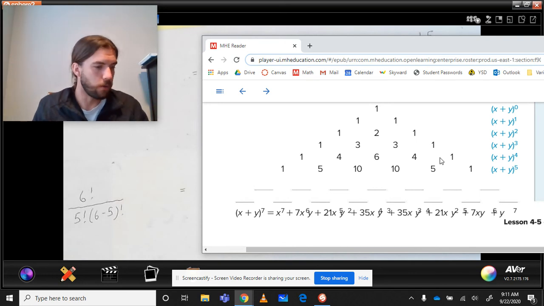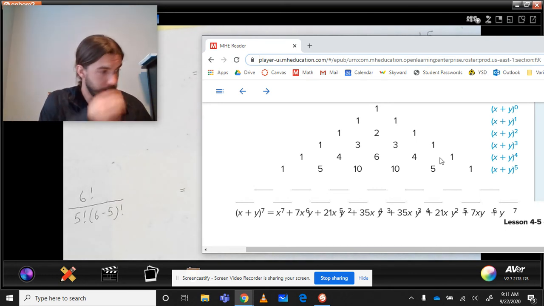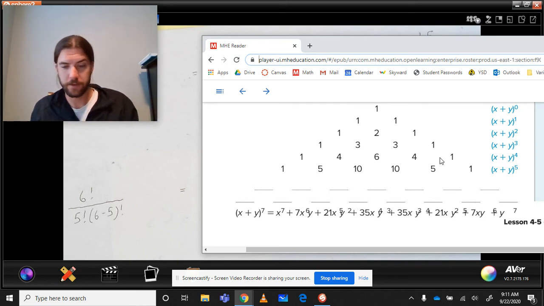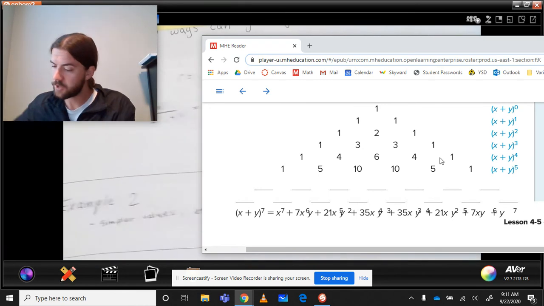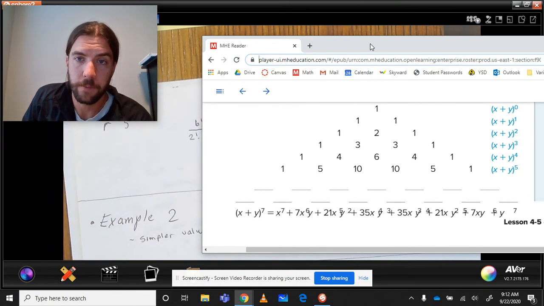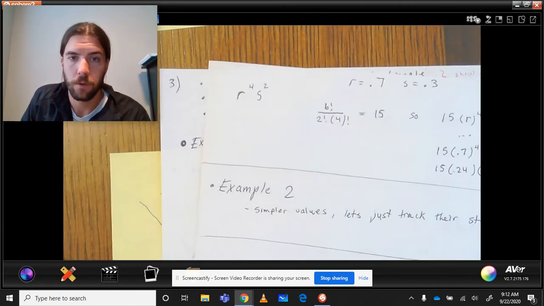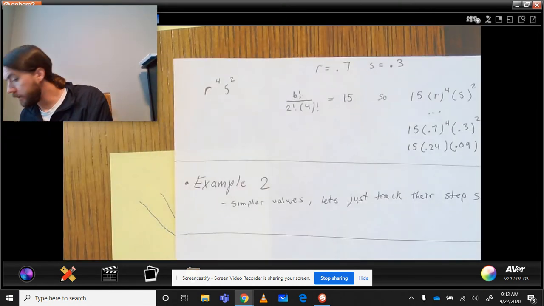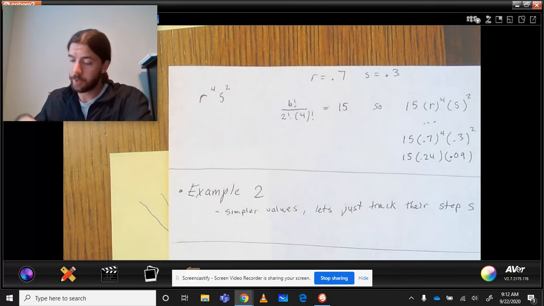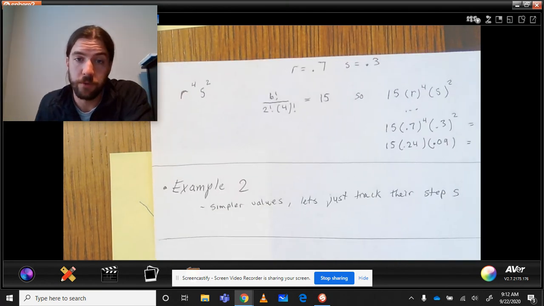All right, I believe that is all I need to say on that subject. Okay, the last thing I'm going to say actually is let's apply that to our snow and rain situation. So if I want to have 4 days of rain, 2 days of snow, and I want to predict what that's going to be. I'm not going to use any area models or tree diagrams. I'm just going to do it from this formula.